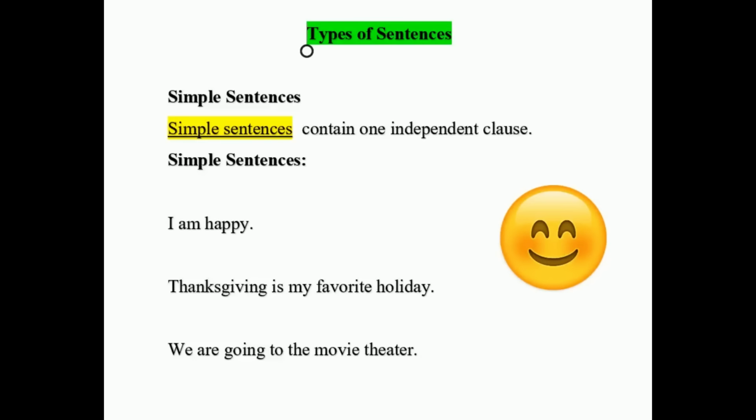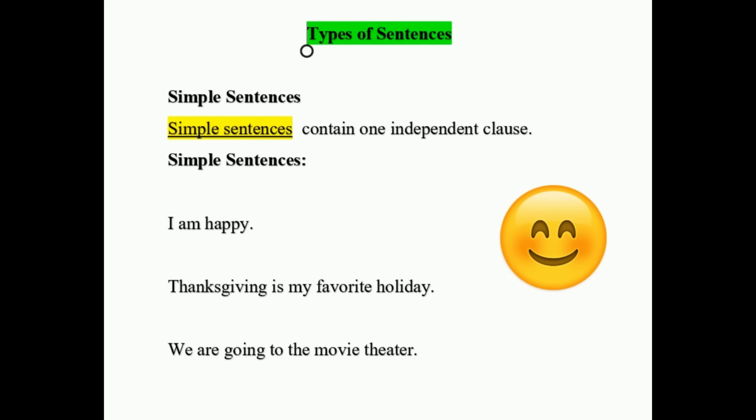Today we will talk about types of sentences. So the first category, simple sentences. Simple sentences contain one independent clause. Okay, so in the previous video, I talked about independent clauses, so I will leave a link below.